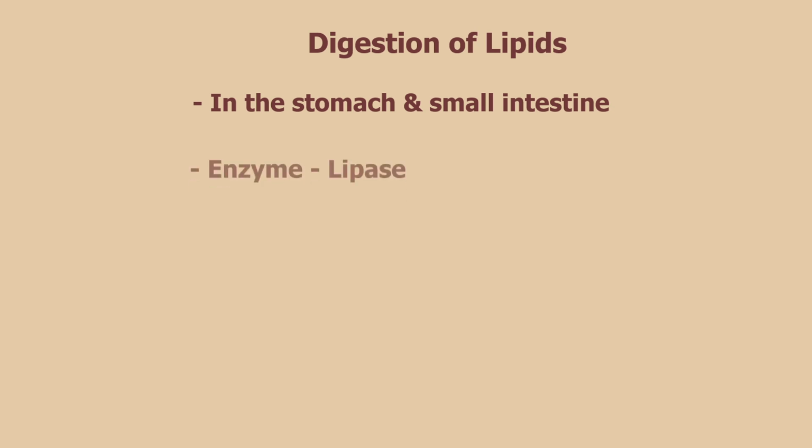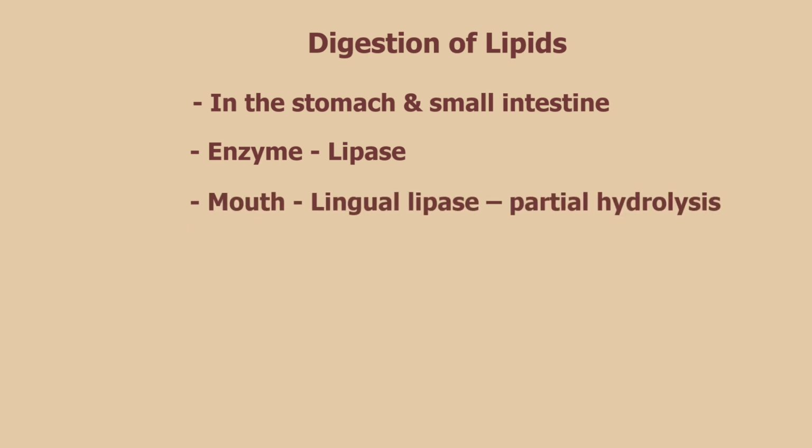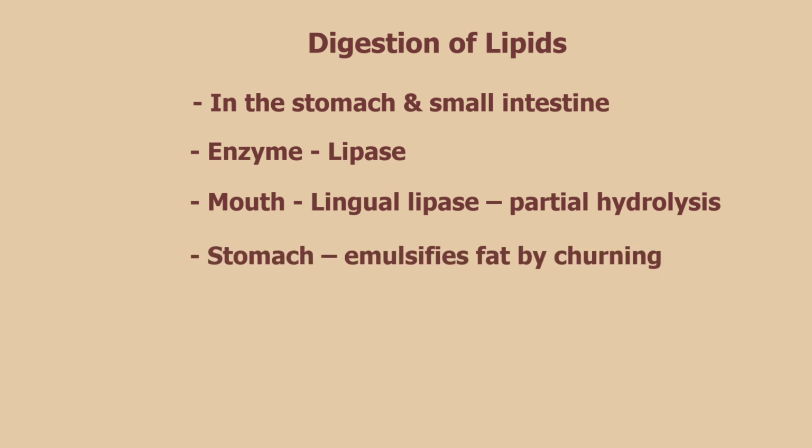The last one is the digestion of fat or lipid. Fat digestion occurs partially in the stomach and is completed in the second part of the small intestine. The churning activity of the stomach emulsifies the fat. Partial hydrolysis of fat is done by the lingual lipase enzyme. In the first part of the small intestine, that means the duodenum, acidic contents from the stomach are changed into alkaline contents by the pancreatic juice containing bicarbonate.